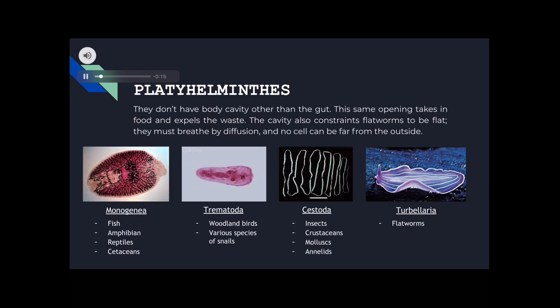Platyhelminths. The platyhelminths don't have a body cavity other than the gut. This same opening takes in food and expels the waste. The body also contains flatworms to be flat. They must breathe by diffusion, and no cell can be far from the outside.